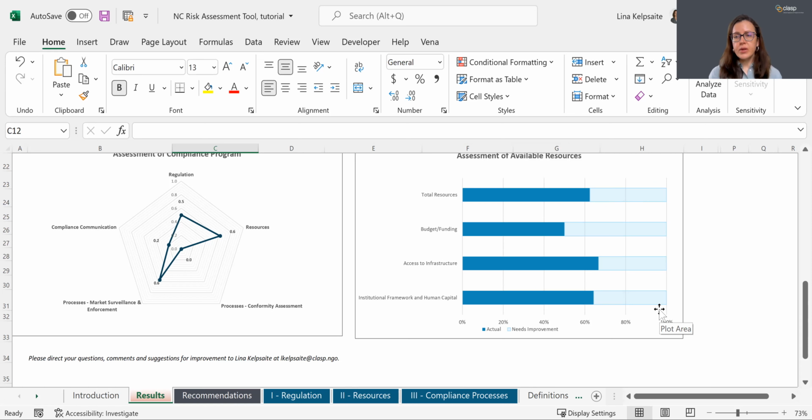Here, the fictional country has access to some of the resources, such as human resources, funding, infrastructure, as you can see in this chart, but there is a need for some more resources to strengthen policy compliance.